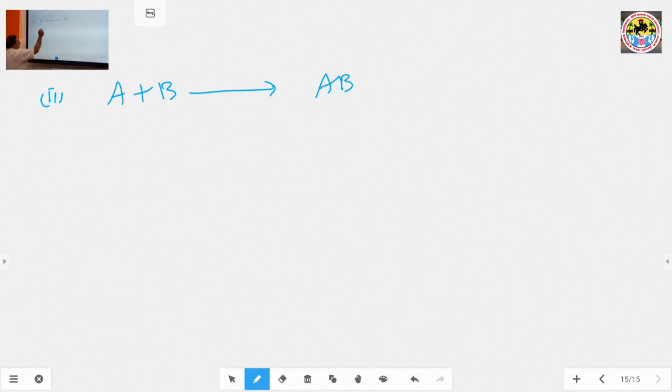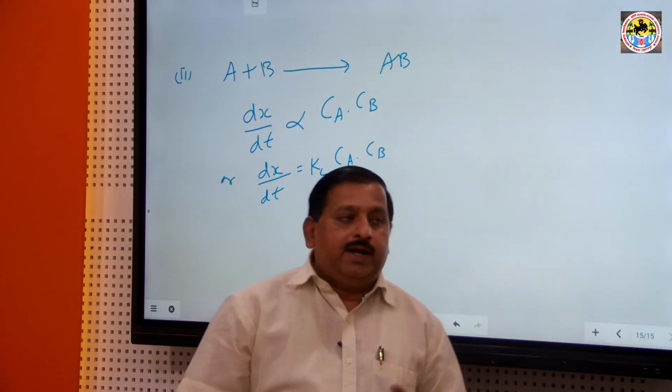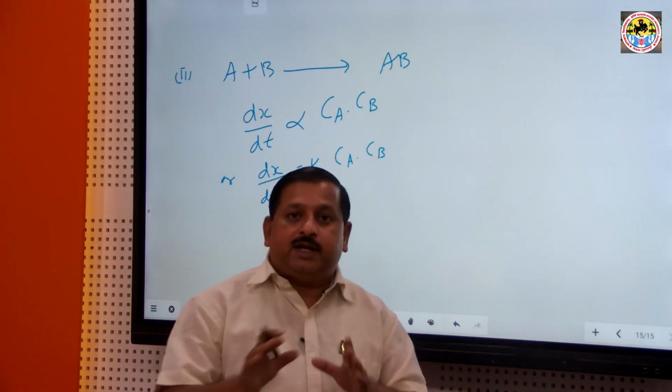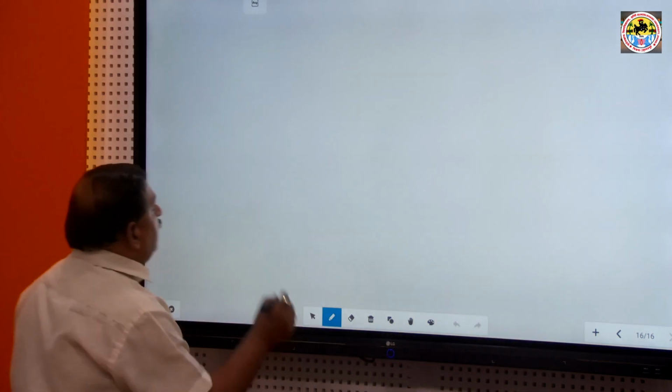The rate of reaction dx upon dt is proportional to C A into C B, or dx upon dt is equal to K2 C A into C B. These are the two cases of second order reactions. In the first case both reactants are the same, and in the second case the reactants are different.